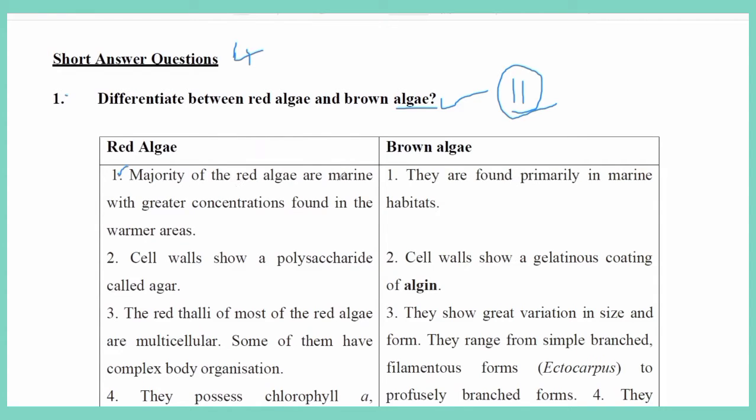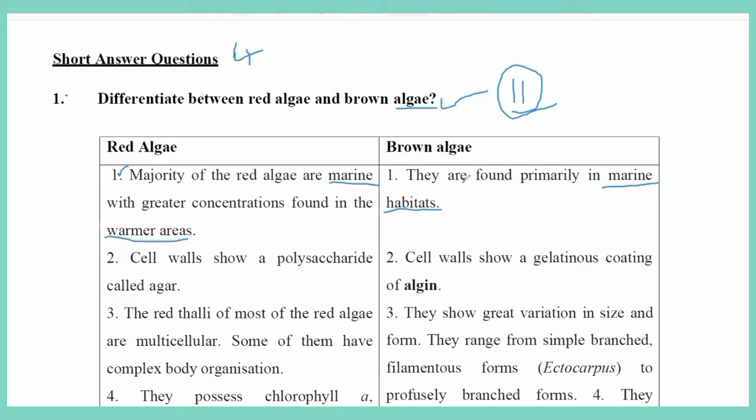Red algae mostly live in marine water, and are found in greater concentration in the warmer areas, in hot conditions. In brown algae, the first point is that they are also found primarily in marine habitats.